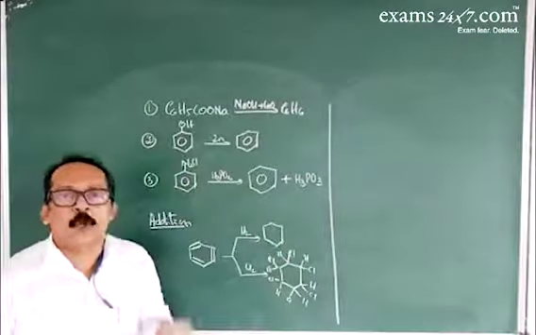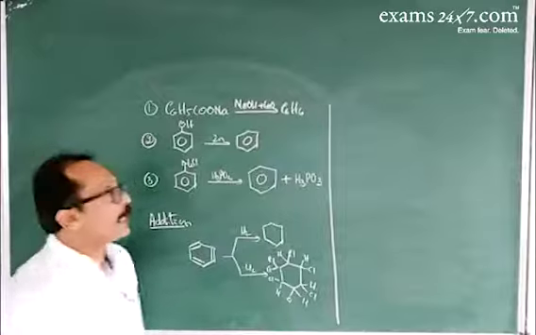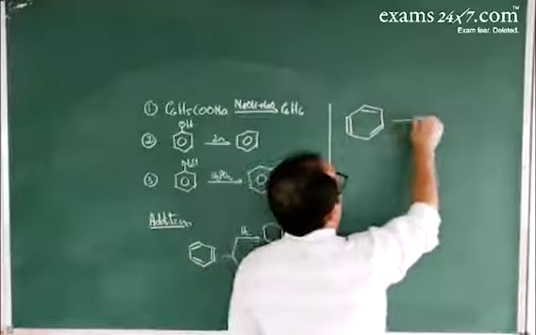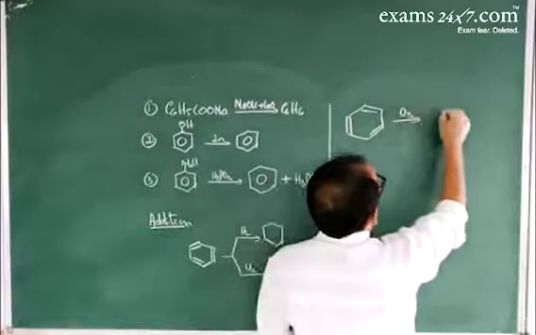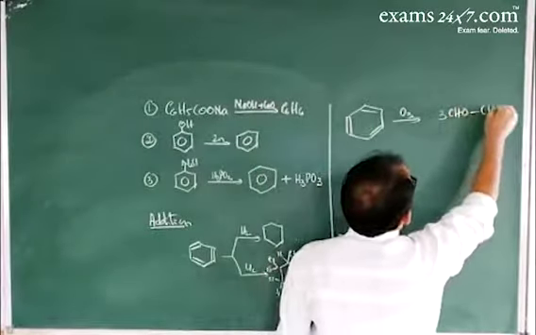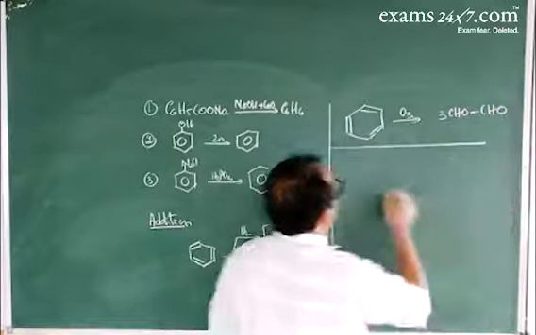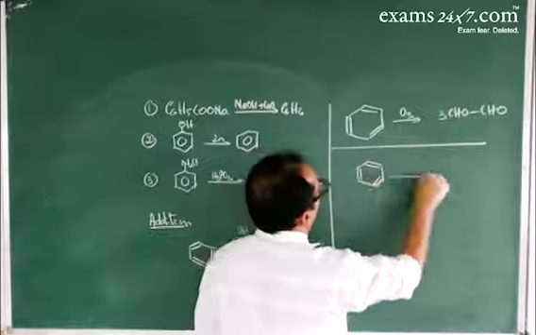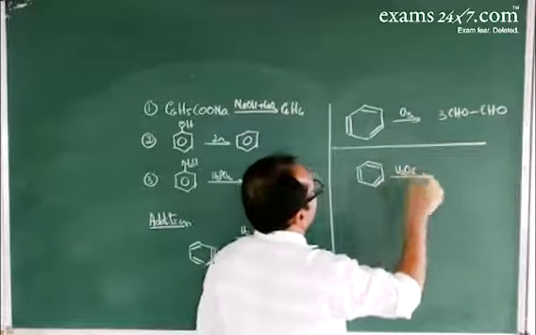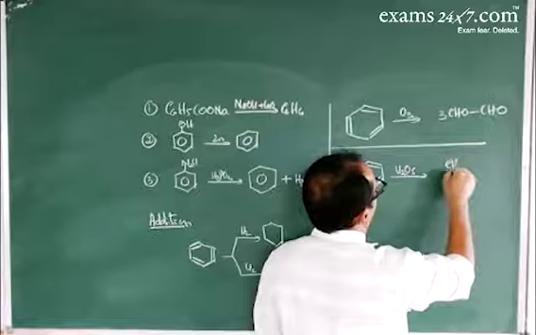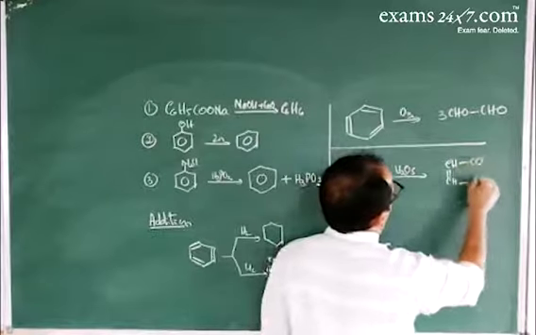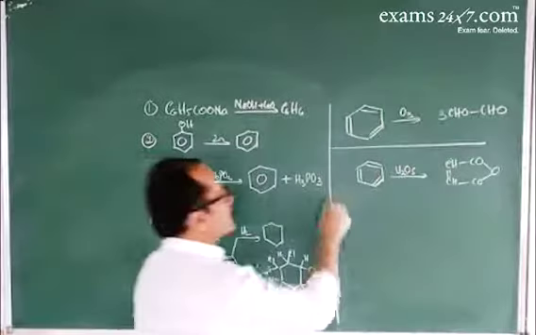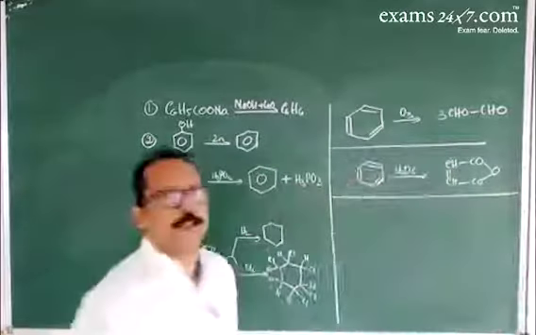Benzene undergoes ozonolysis, that gives glyoxal, CHO-CHO. Then benzene on heating with oxygen in the presence of vanadium pentoxide at high temperature gives maleic anhydride, an oxidized product called maleic anhydride. Next, about electrophilic aromatic substitution.